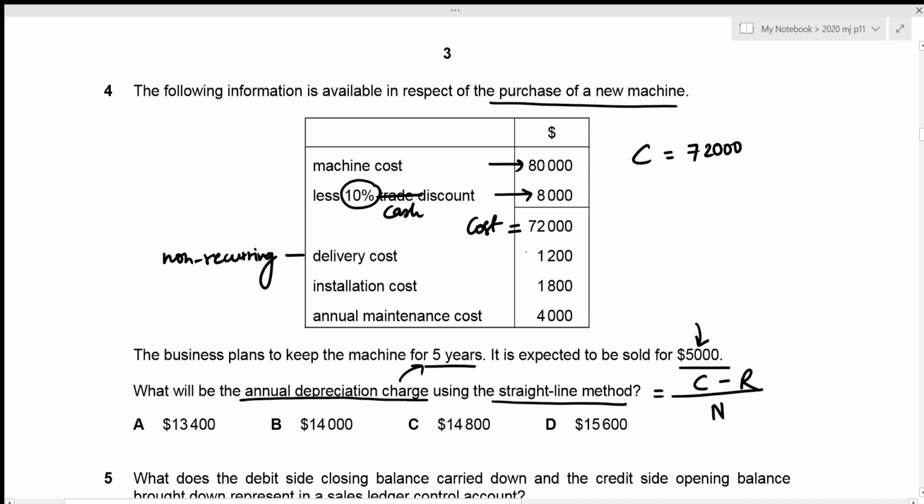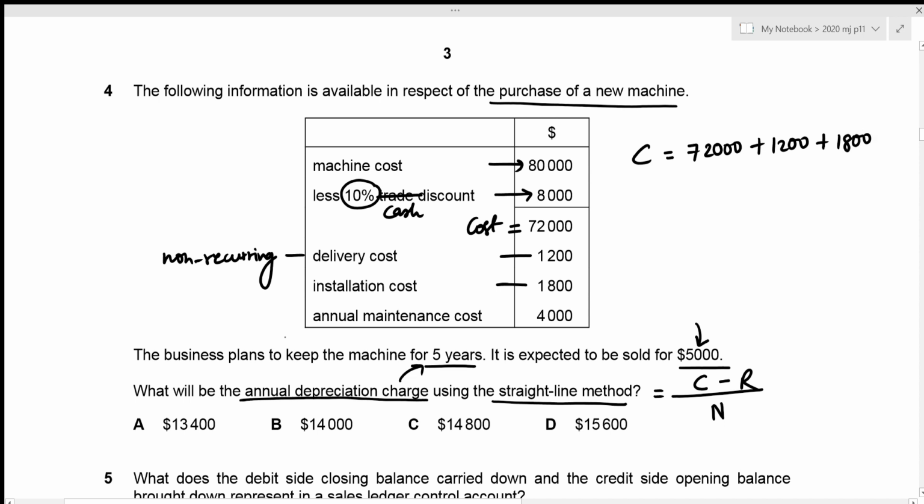So we just add the value of delivery cost of 1,200. Then we have installation cost. Again, this is the same explanation as of delivery. Once the new machine has been installed, it does not have to be installed time and again, due to which it is a non-recurring expense. And non-recurring expenses can be categorized as our capital expenditure and added to our capital cost. So we will be adding this amount of 1,800 as well.